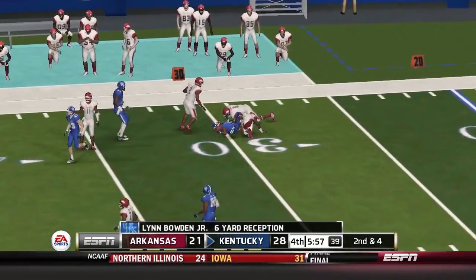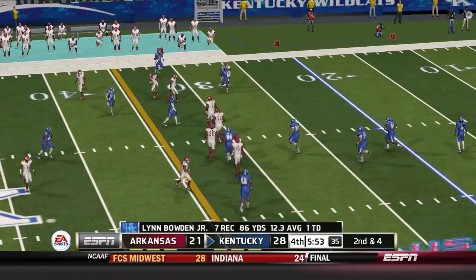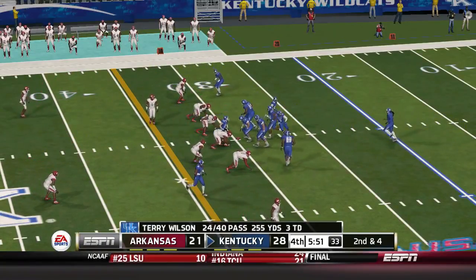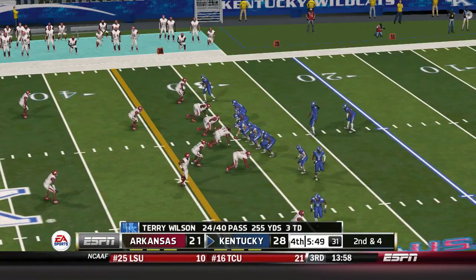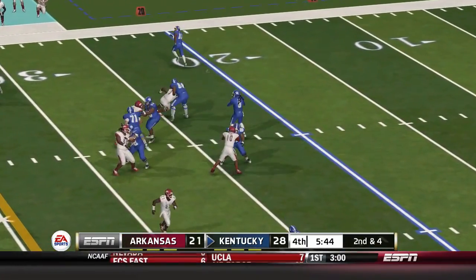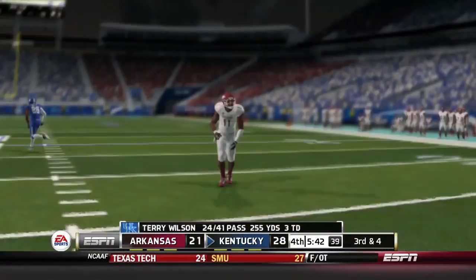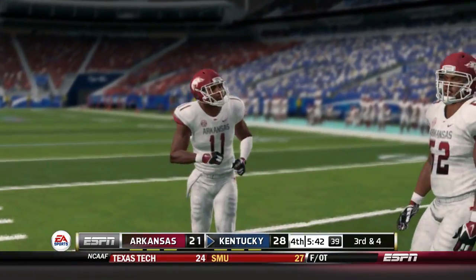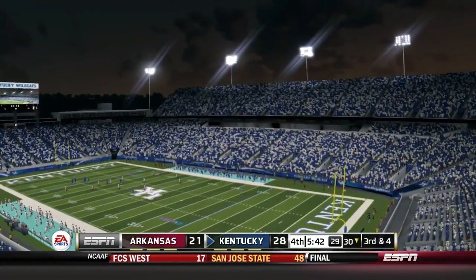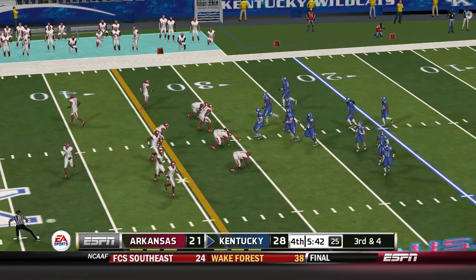And he is drilled at the 30. That'll make it 2nd and 4. Check 3. Just throws this one away. They're about 4 yards away here on 3rd down.